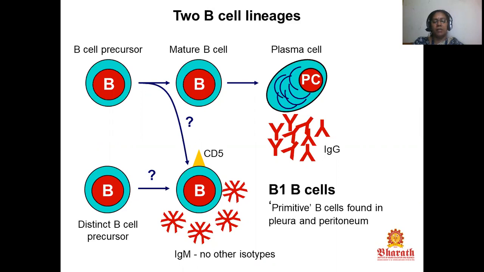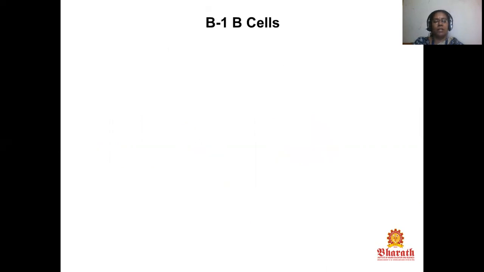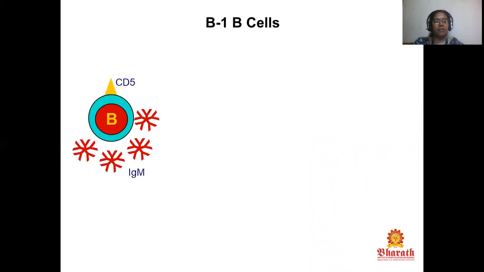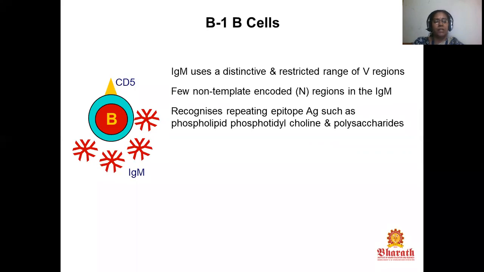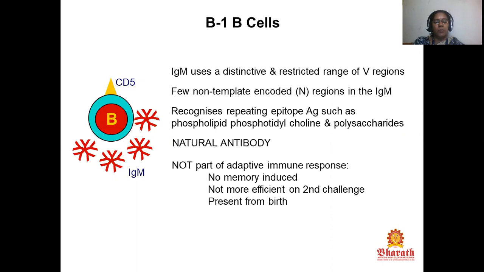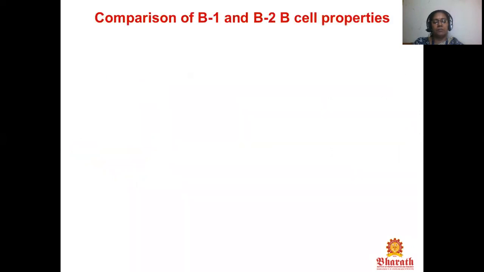B1 B cells are primitive B cells found in flora and peritoneum, and then B2 cells. B1 uses IgM with a restricted range of V region and few non-template encoded N regions, recognizes repeating epitope antigens and natural antibody. It is not part of the adaptive immune response, no memory is induced, no more efficient second response, and present from birth.